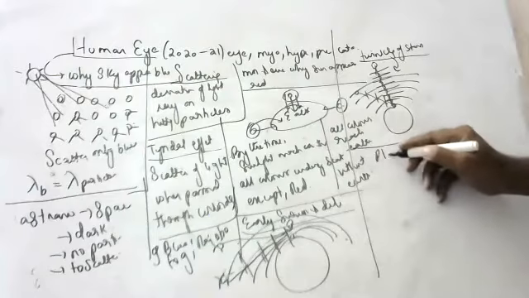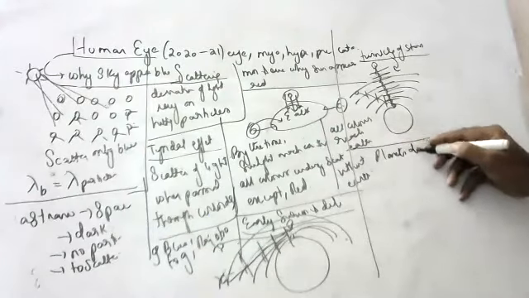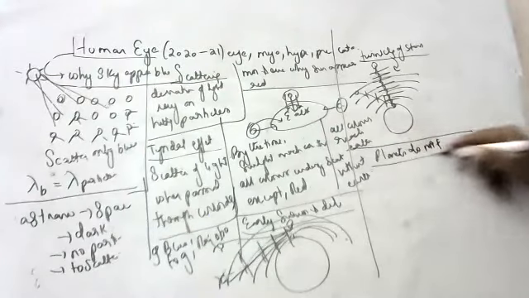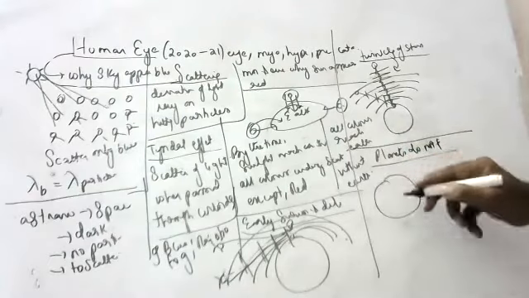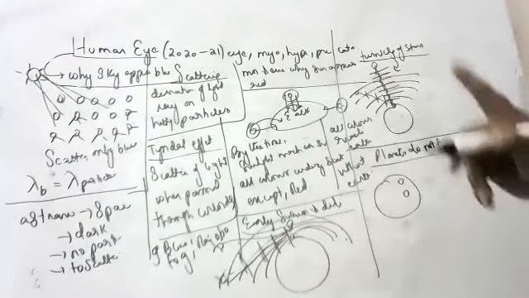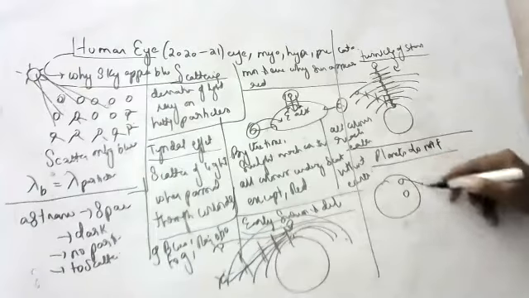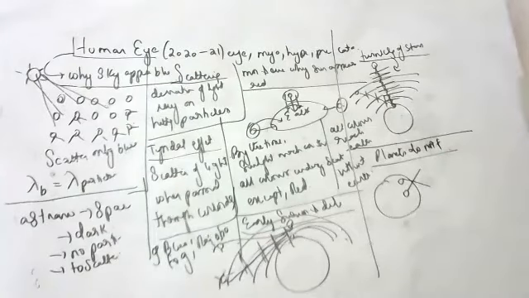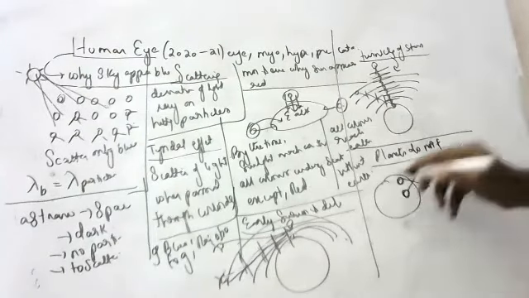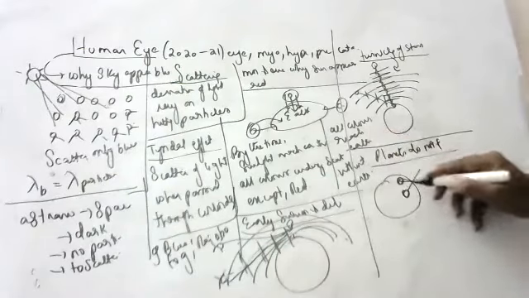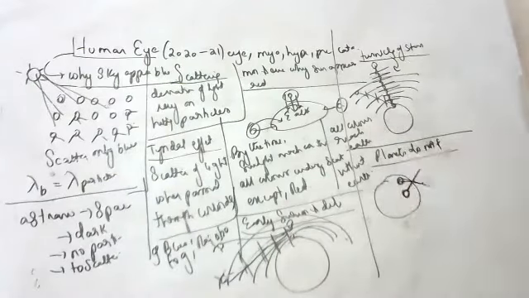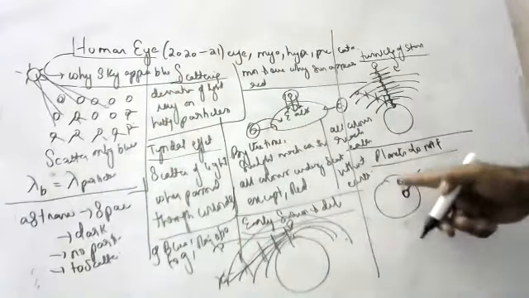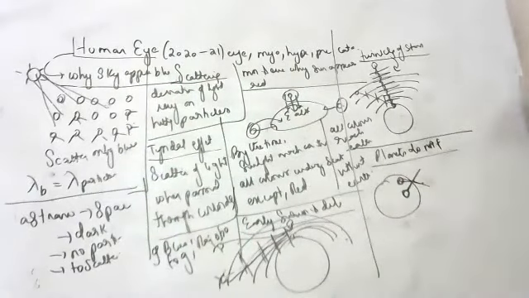Why do planets not twinkle? The textbook answer is each point in a planet acts as a source of light which nullifies each other's effect. Again, I'm saying each point in a planet acts as a source of light, which nullifies, cancels each other's effect.